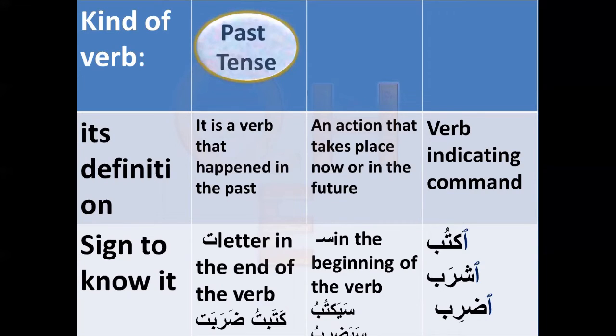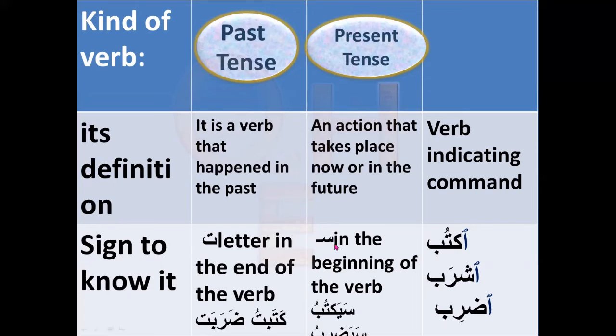Past tense is a verb that happened in the past. Sign to know it: the ta letter at the end of the verb, كتبت, ضربت, and so on. You will find the ta at the end of this verb. Second, present tense is an action that takes place now or in the future. And remember, we said we don't have a tense especially for the future in Arabic. Present tense is a future tense too.